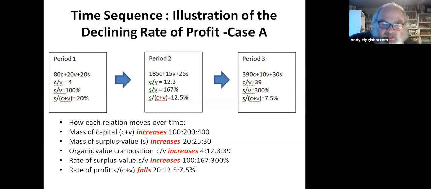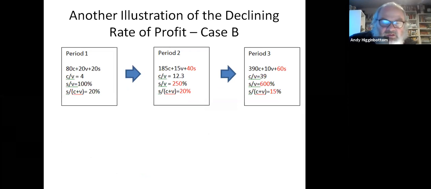So as labor becomes more productive, the rate of profit falls. I'm now going to give you another case, which is similar, but with one change. Again, we go from 100 invested to 200 invested to 400 invested, but my surplus value is increasing faster. And so the rate of profit does not fall, or only falls slightly, because in this case the rate of surplus value has increased enough to counteract the fall in the rate of profit.